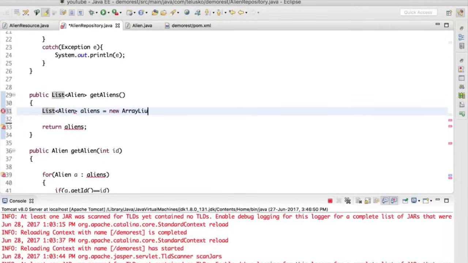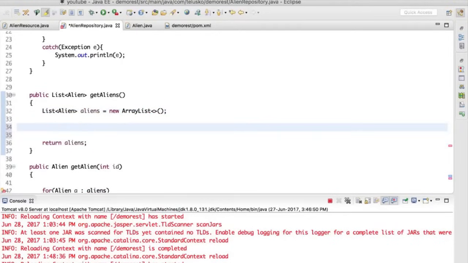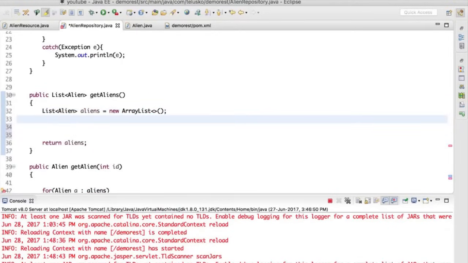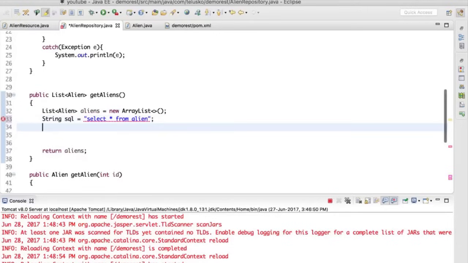So I will say array list, and we'll say add a list. Again, if we can use this Hibernate framework here, this will make our work very easy, right? But since we are not using that, let's use normal JDBC. And if you know how you fetch values, of course we have to fire a query. So I will say string SQL where I will fire the query, and the query would be very simple. So we'll say select star from alien.